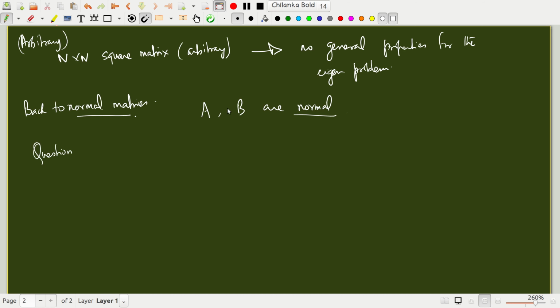You know that A has a set of eigenvectors, B has a set of eigenvectors, and the eigenvectors are orthogonal. We can ask the question: when do two different normal matrices have the same set of eigenvectors?